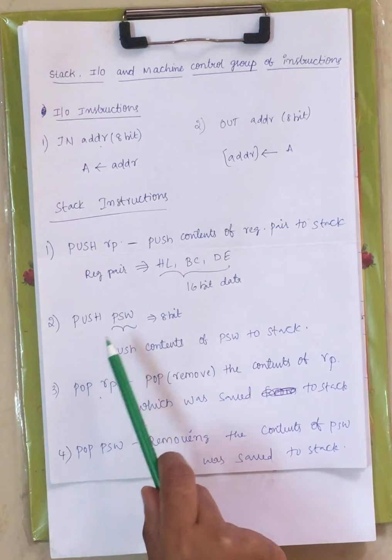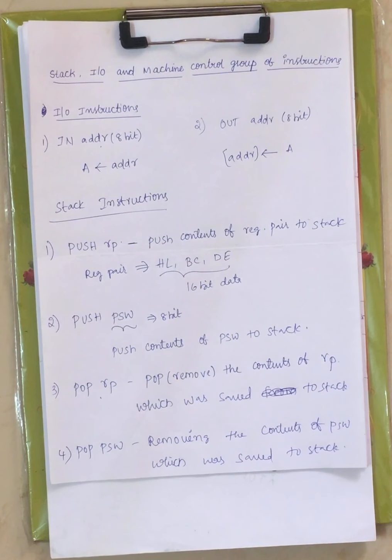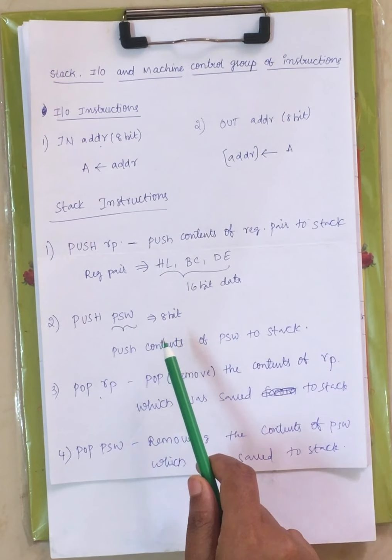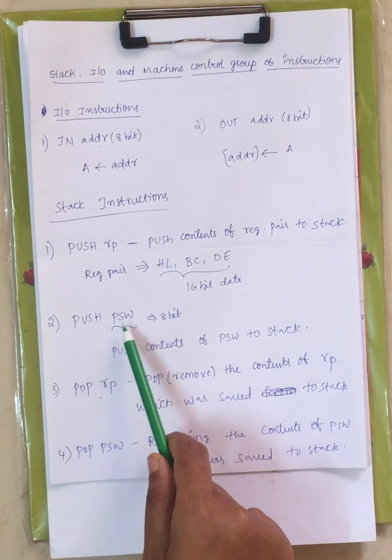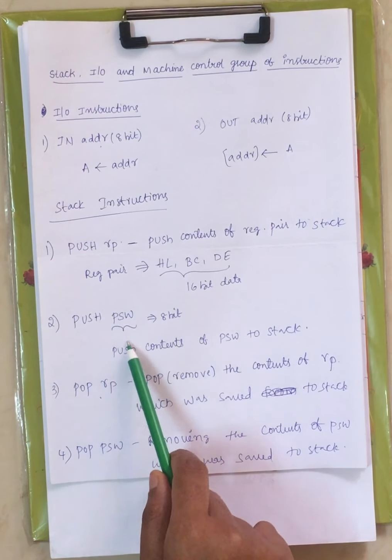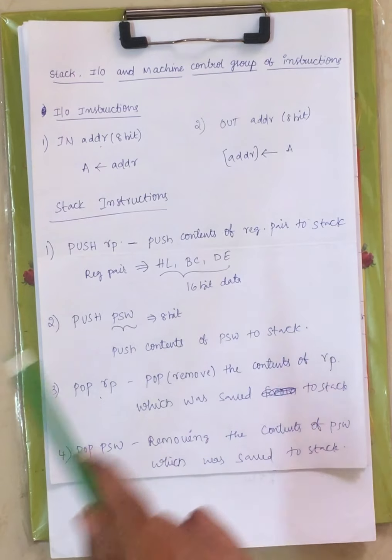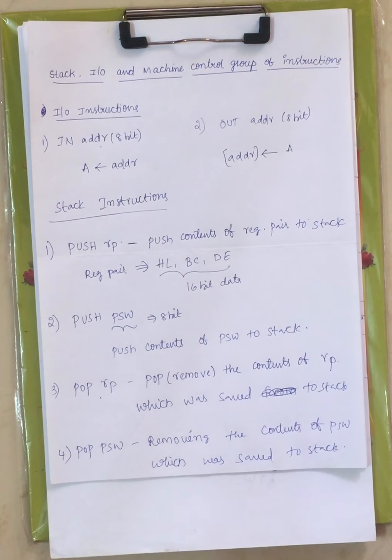And next we have push PSW. What is PSW? Program status word, or sometimes we call it processor status word. This program status word is an 8-bit register. Using this instruction push PSW, we can push the contents of the program status word to the stack. Program status word contents are moved to the stack using the instruction push PSW.